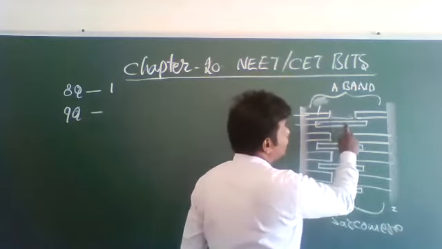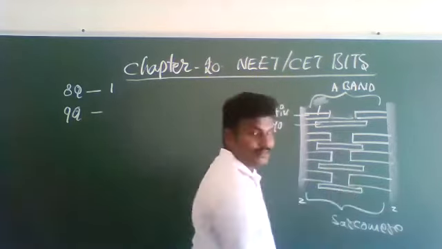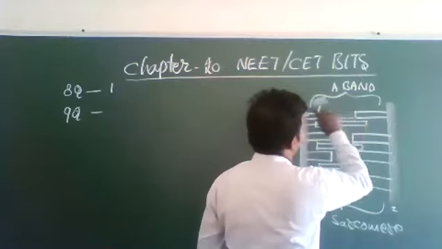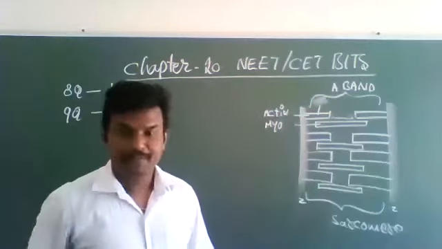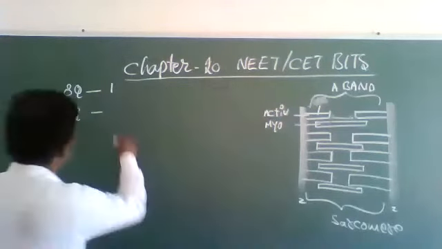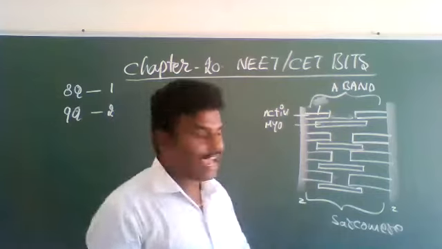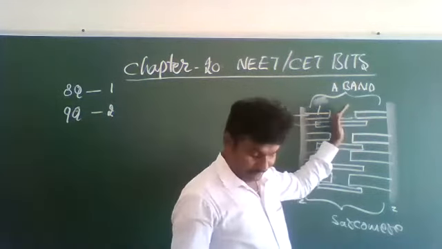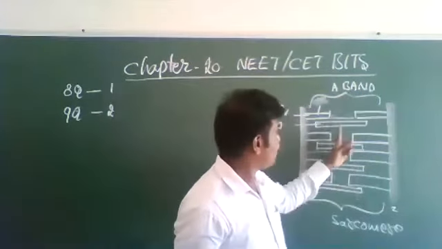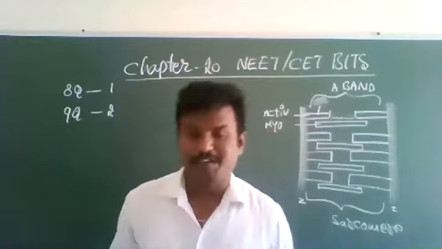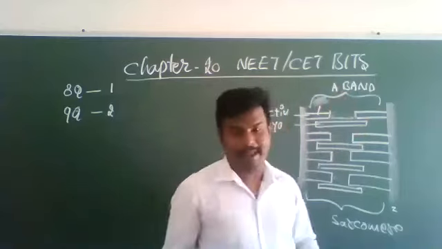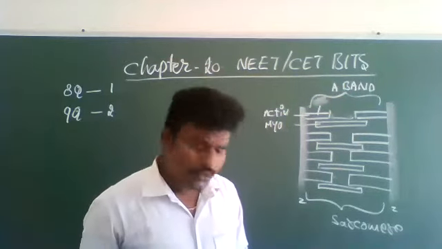The H zone extends. Therefore, the correct option is 2. Extending means continuous through myosin filaments in the A band. The center is the A band. This is called the A band. So the correct option is 2.